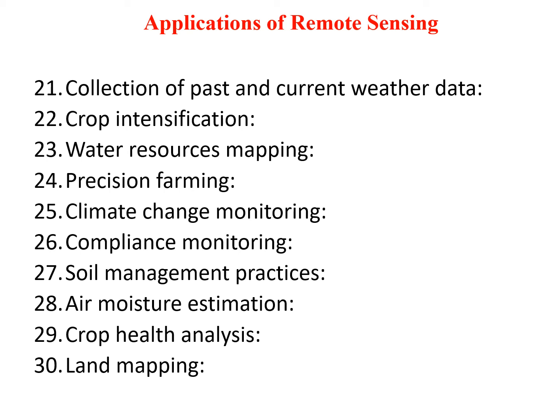Water resources mapping. Remote sensing is instrumental in the mapping of water resources that can be used for agriculture over a given farmland. Through remote sensing, farmers can tell what water resources are available for use over a given land and whether the resources are adequate.